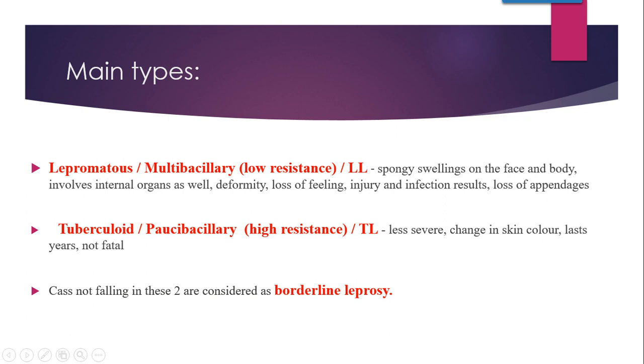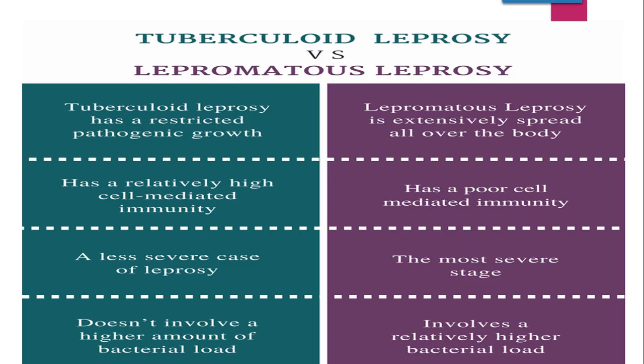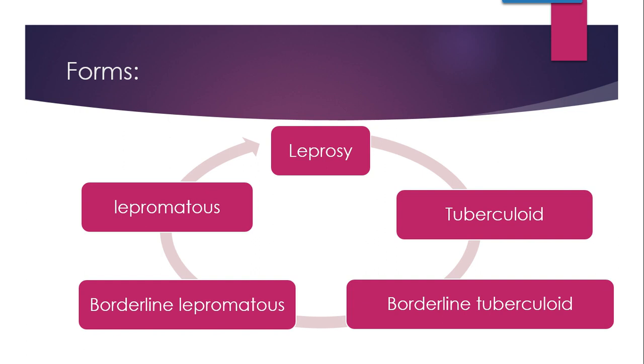So for borderline leprosy we have these forms as you can see in this. Tuberculoid leprosy, when it comes to an end, is borderline tuberculoid leprosy. Borderline tuberculoid leprosy is the end point of tuberculoid leprosy. Then from borderline tuberculoid it goes to borderline lepromatous.